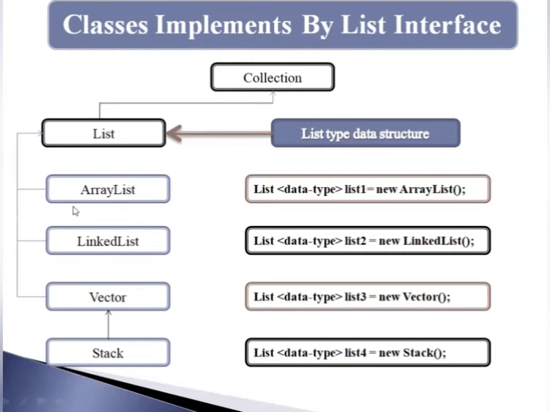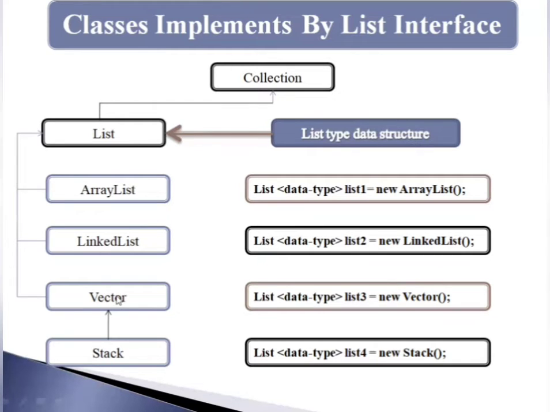So for creating a LinkedList, I have written the syntax as List. First, I have created a List interface, then I have provided the data type, then the name of the object, and then the new keyword to create the object, and the LinkedList class is used to create the object. That's why I provide LinkedList. This line is written to create the LinkedList type of object.